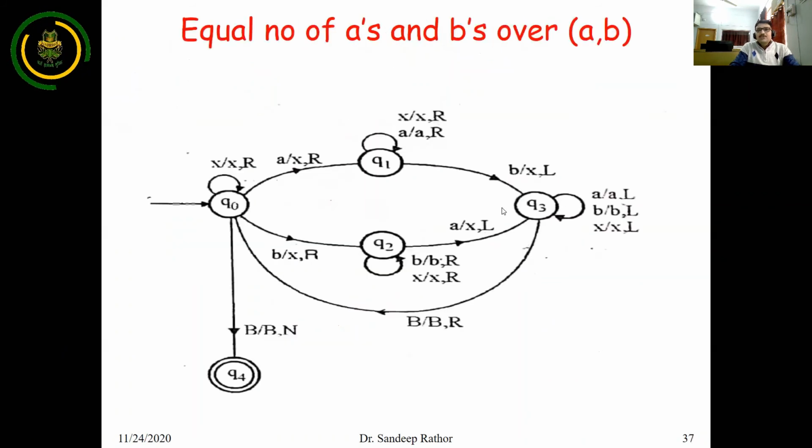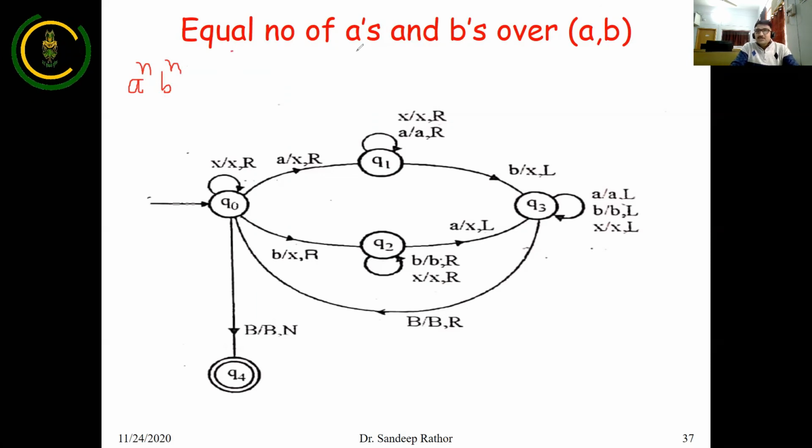In the same way, you can also design a Turing machine for equal number of A and equal number of B. In this situation, there are a little bit of changes. The change is, suppose we design a Turing machine for A^n B^n; in this case the number of iterations of A is equal to the number of iterations of B.